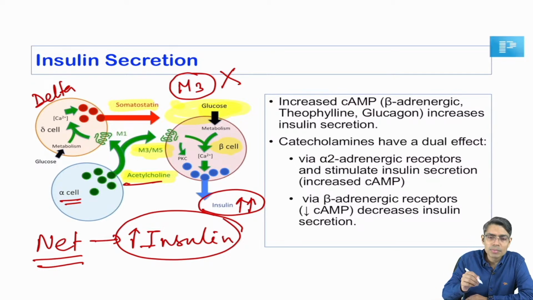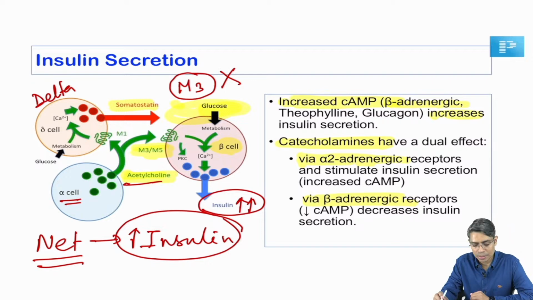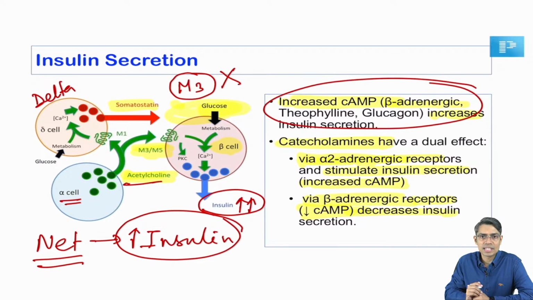Now, look at here, what is the role of norepinephrine? You are going to answer dopamine, norepinephrine. So, if there is an increase in cAMP, cyclic AMP, by beta adrenergic stimulation or due to any reason, then insulin secretion will be increased. So, whenever you are giving catecholamines, it is going to stimulate the alpha 2 receptor which is present on the beta cell, and it is also going to stimulate the beta adrenergic receptor. So, if the alpha 2 adrenergic receptor is stimulated, then there will be decreased cAMP, and the insulin secretion will be decreased. If the beta adrenergic receptor is stimulated, there will be increased cAMP, and increased cAMP will stimulate insulin secretion. Again, these catecholamines have a dual effect on insulin secretion.